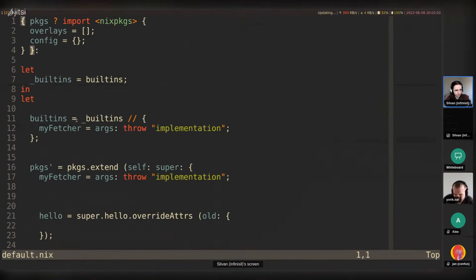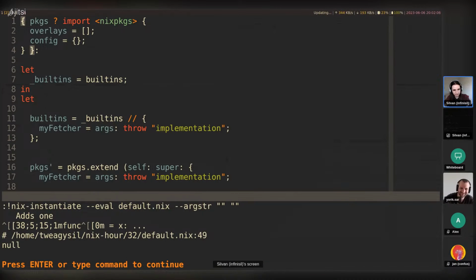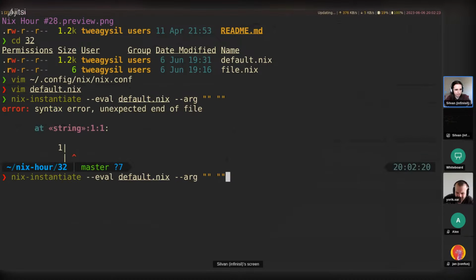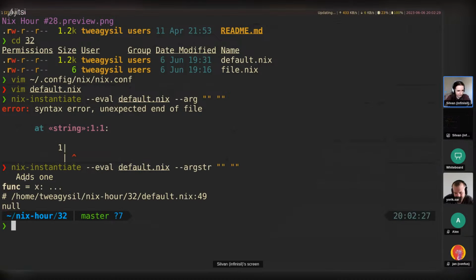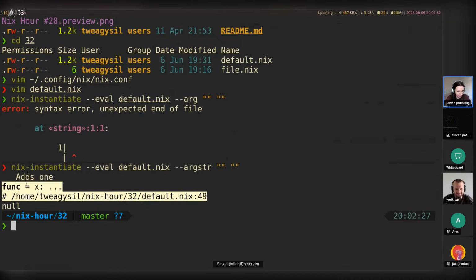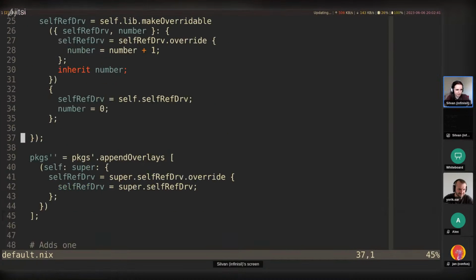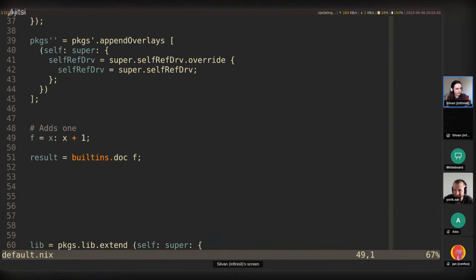And does it work? It does. It somehow works. Not really sure what that's supposed to be. I guess it's an escape code, actually. Colors stuff. Yeah. Expected a file. Oh, argstring. I've been using so many hacks in here. But yeah, okay, it actually did print it. So the adds 1 function has the argument here, and it gives us the location. So yeah, that works. I'm glad we managed to get it to work in the end.